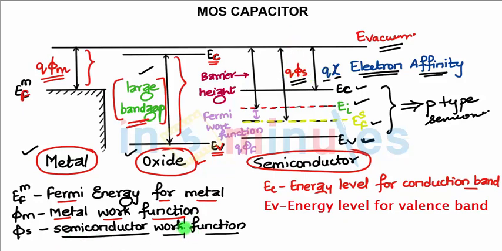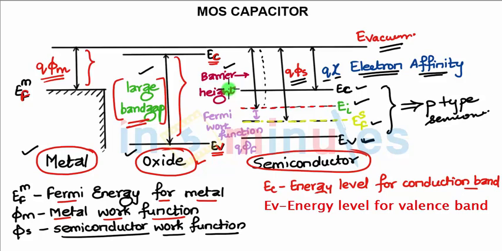Charge multiplied by the work function is the amount of energy required to move electrons from the Fermi level to the vacuum. Now this distance from the vacuum to the intrinsic level of the semiconductor is called the barrier height. The amount of energy required to move an electron from the intrinsic level to the vacuum is the barrier height.